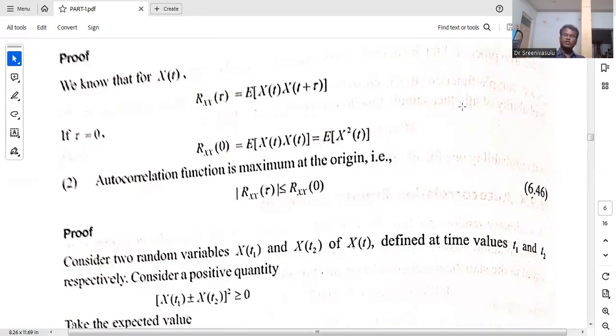It is about the mean square value. Whenever you substitute tau is equal to 0, it usually gives the maximum value. Compared with the remaining values of tau, as tau increases from 0 to infinity or from 0 to minus infinity, the corresponding correlation value is going to be less than the value at tau equal to 0. We will see this in the next class. I'm going to stop.